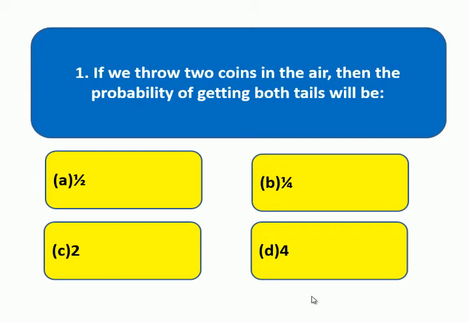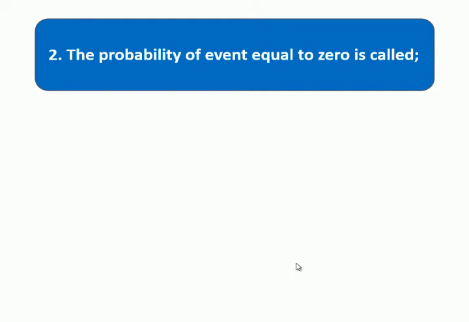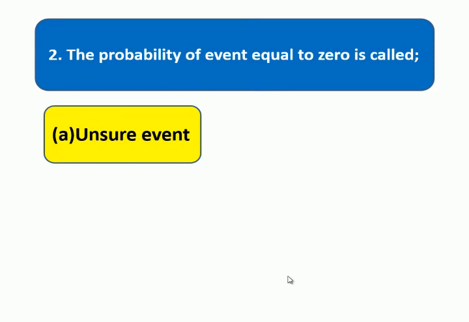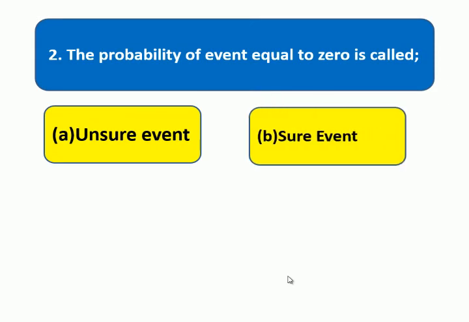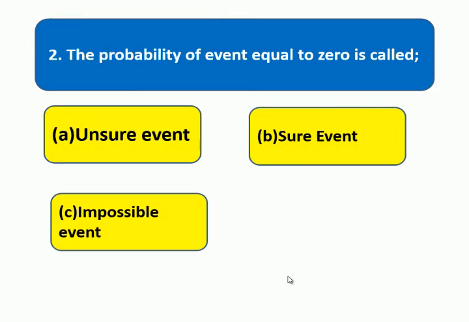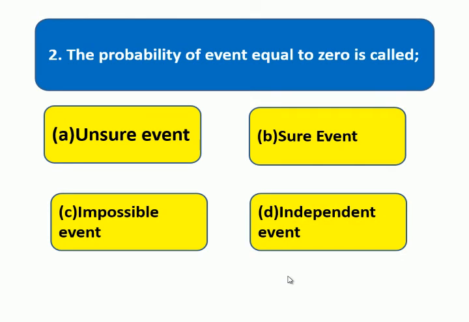Now the next MCQ, question 2. The probability of an event equal to 0 is called. From the definition point of view, the options are unsure event, sure event, impossible event or independent event. So choose the correct one and write it down in your paper.